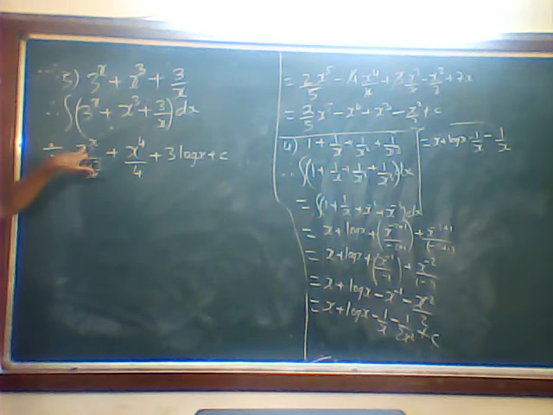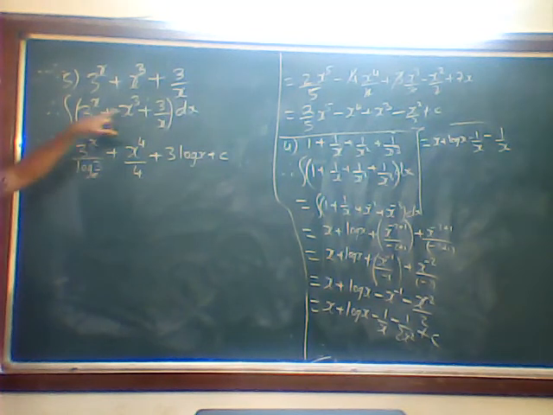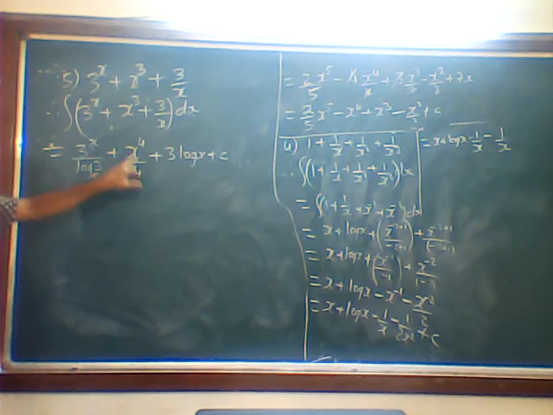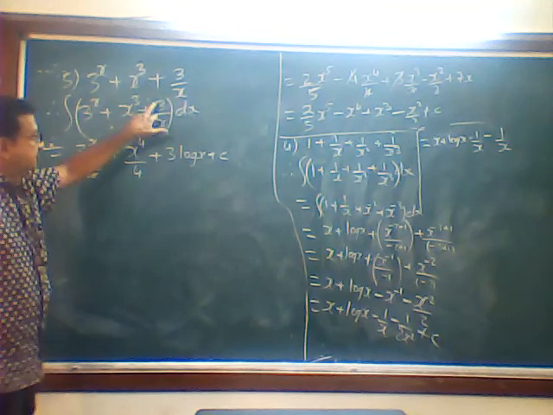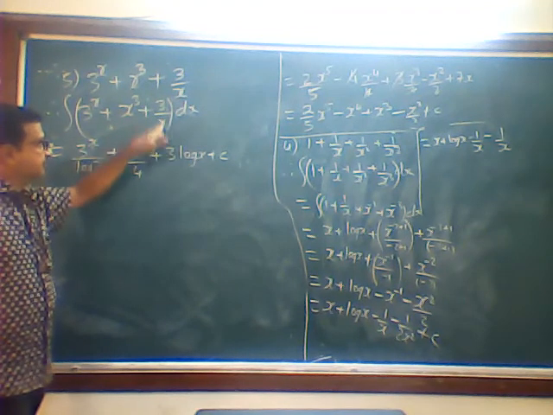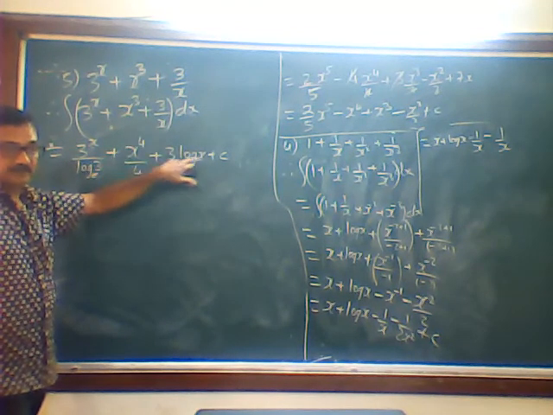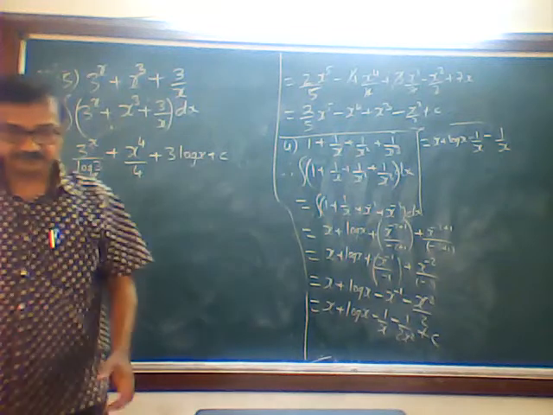Integration of 3 raised to x is what? That is a raised to x, as I had given you, a raised to x upon log a. That way here a is 3, so 3 raised to x upon log 3 to the base e, plus integration of x cube is what? 3 plus 1 divided by 3 plus 1, that is x raised to 4 upon 4, plus 3 is constant as it is, integration of 1 upon x dx is log x plus c. That is the answer. Okay.